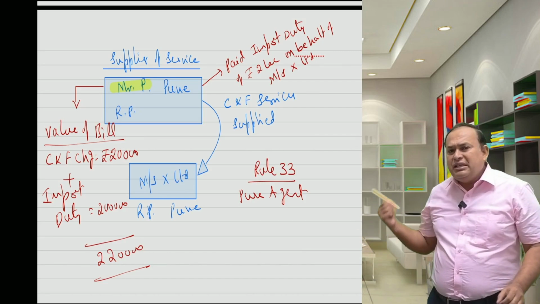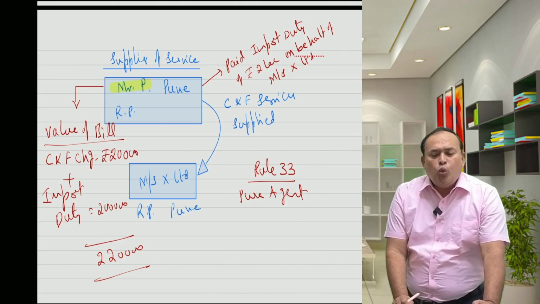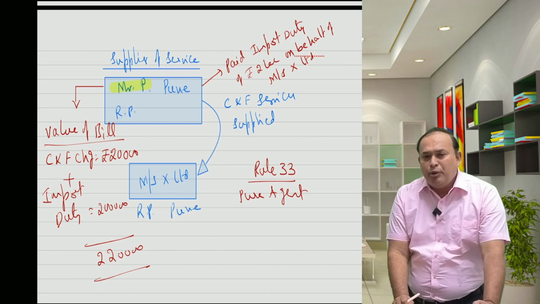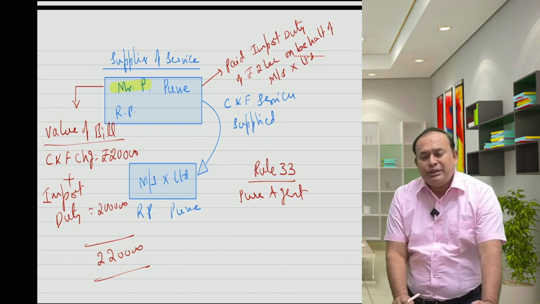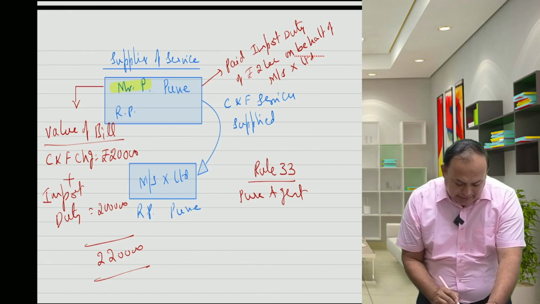So, from the given information and explanation, what is the pure agent expenditure? Can you identify the value of the pure agent expenditure? Import duty, 2 lakhs. Excellent. Hats off to the answer.